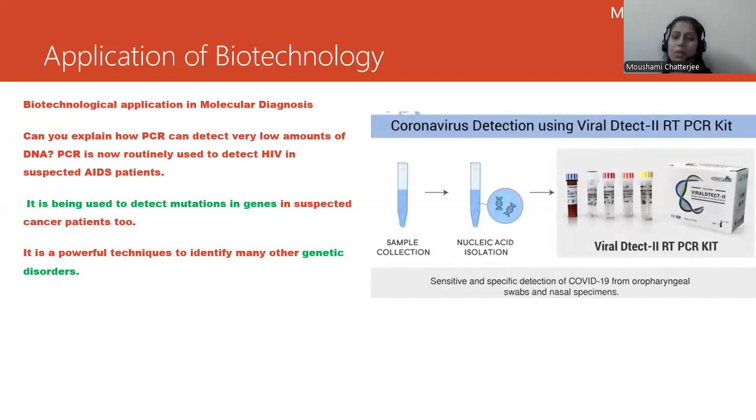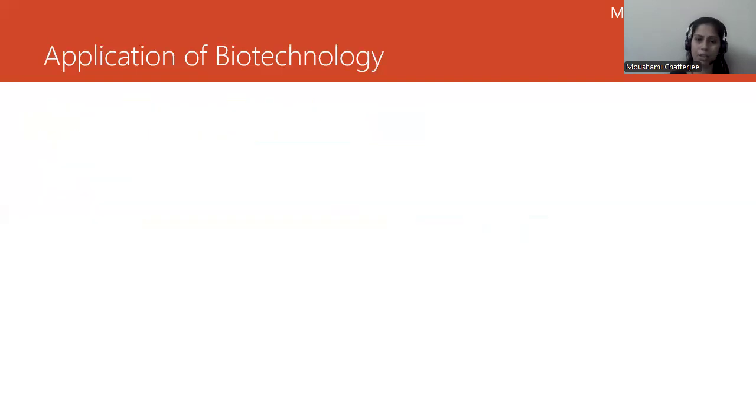Now you can see during COVID-19, we had this RT-PCR kit, which was used to diagnose whether the virus is present inside our body or not. We have also seen how the samples were taken, with swabbing from the cheek, or a nasal specimen taken from the nose, and RT-PCR was done, and we were getting results whether we are suspected of COVID-19 or not. So this is very crucial. There are various applications of PCR in the various fields of molecular diagnosis.